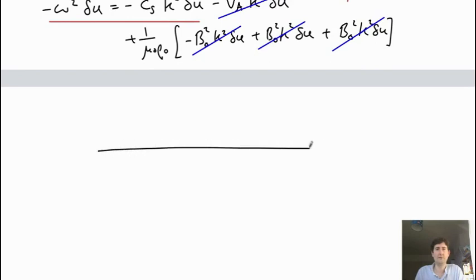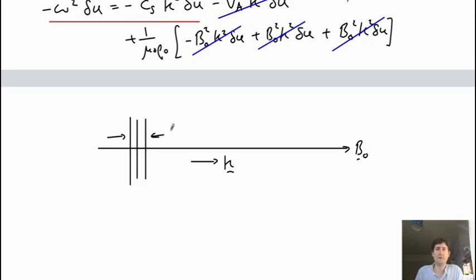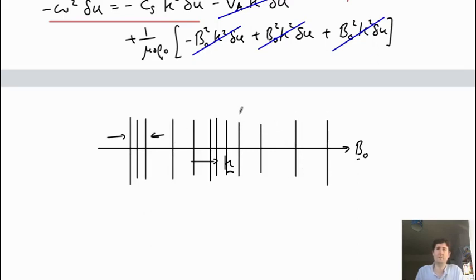So you have a field line like this. So B naught is that direction. K is this way, so the wave is propagating this way, and it's just a compression wave. So you have plasma fluid being compressed and expanded and compressed and expanded, for example. So the wave is this motion of the plasma, compressing the plasma and then expanding the plasma, compressing, expanding, and the wave is propagating along the field line like a standard sound wave.